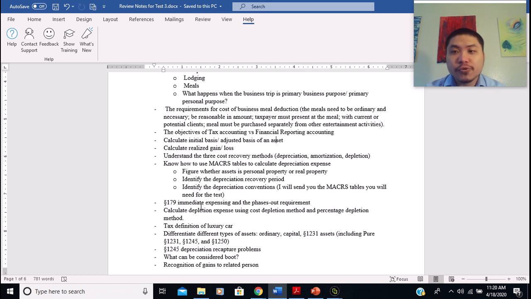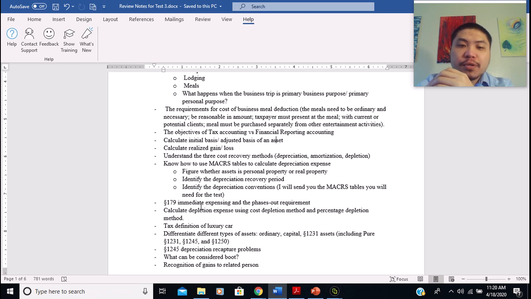Depreciation is used to recover the cost of tangible assets, so we have buildings and personal properties. Amortization is a method to recover the cost of intangible assets, so we have patents, copyrights, customer lists, stuff like that. And depletion is a method to recover the cost of natural resources.